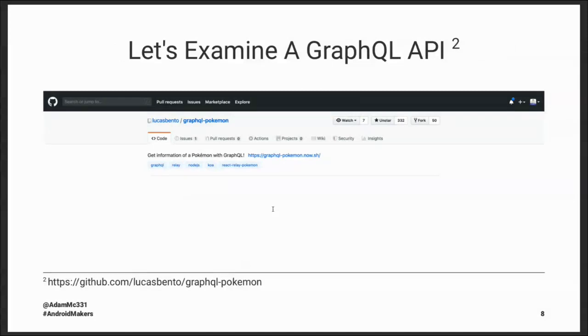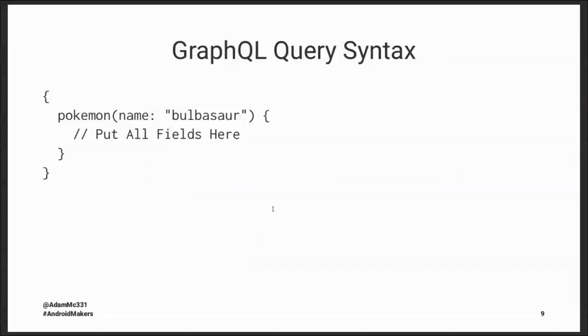But we'll walk through a little bit about GraphQL syntax and then how those APIs solve the problems that we just looked at. So here's a short sample of what a GraphQL query syntax can look like. It looks similar to JSON, and then we had this Pokemon keyword here, which is actually a query name, and the query takes in an argument called name, which is the name of the Pokemon. And then inside that little query block, we put all of the fields that we want in the request.